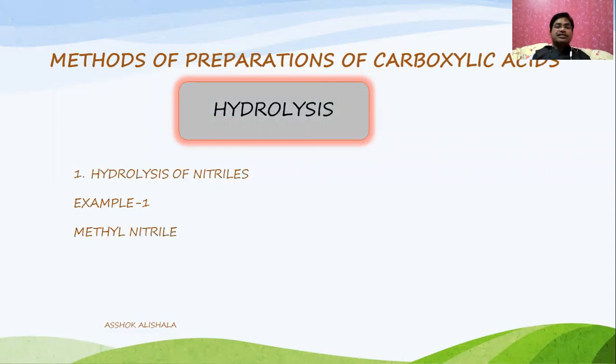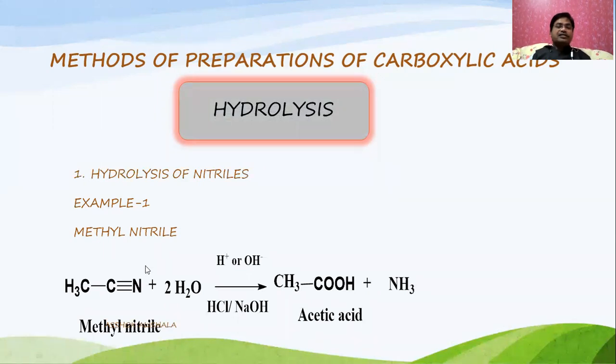The first example is how the hydrolysis of methyl nitrile, that is methyl cyanide, takes place. See this one, the methyl cyanide is treated with water in the presence of either acidic medium or basic medium, and we will get acetic acid. We can observe that the reactant and the product acid contain the same number of carbons, which means the breaking of the bond takes place between the carbon and nitrogen. That's why we will get a carboxylic acid with the same number of carbons.